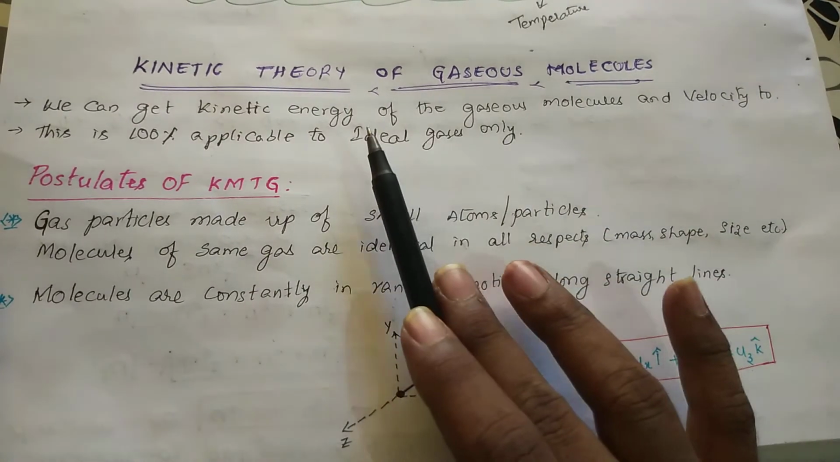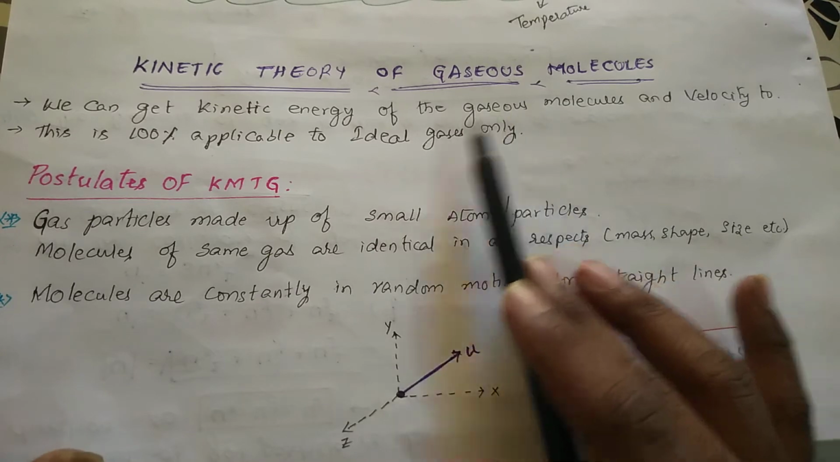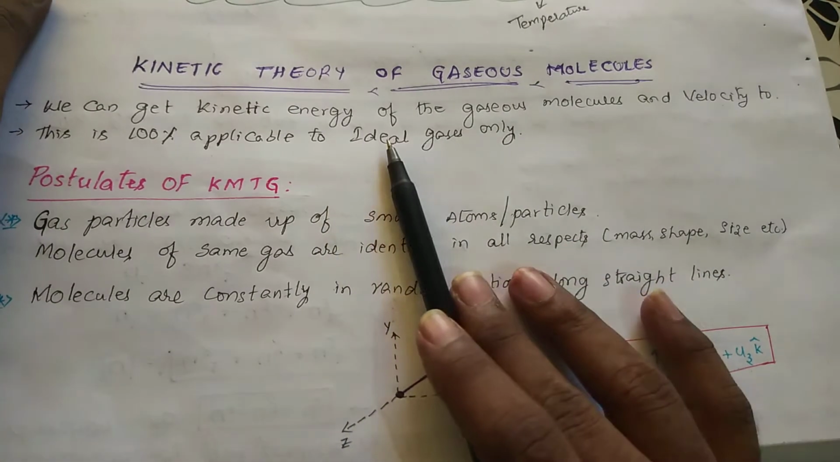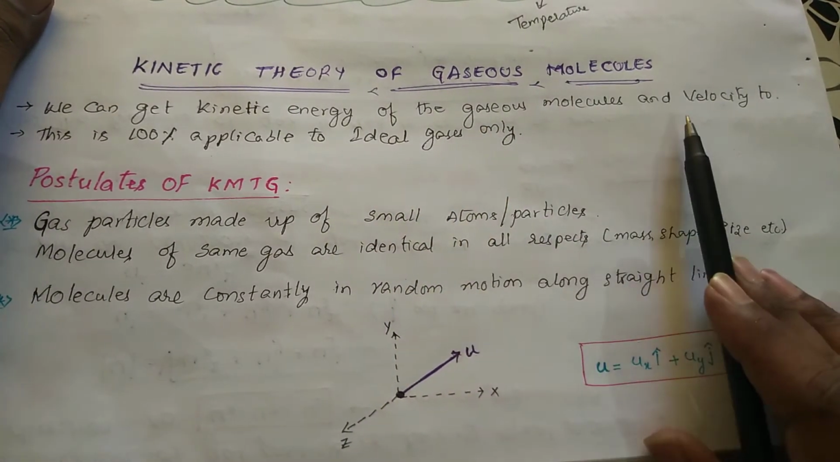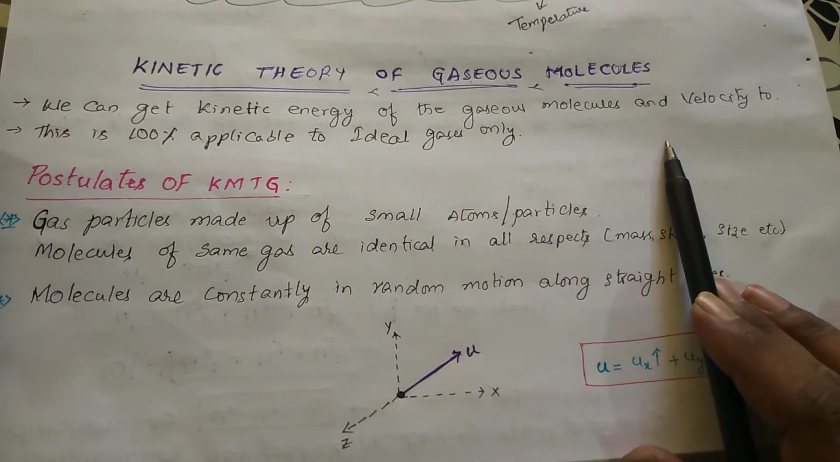In some books, it is called the kinetic theory of gas molecules. The main purpose of this kinetic theory is to calculate the kinetic energy of the gas molecules and the velocity of the molecules also. Moreover, this kinetic theory is applicable only for ideal gases. What is meant by ideal gas?